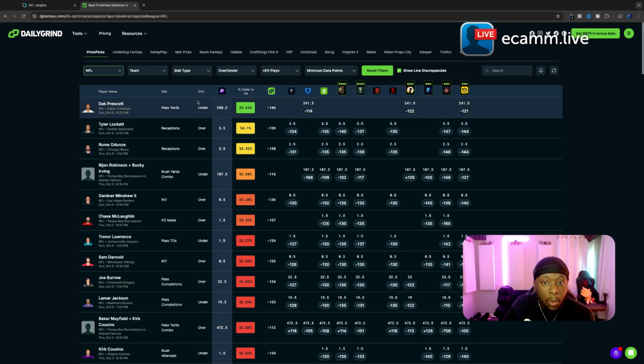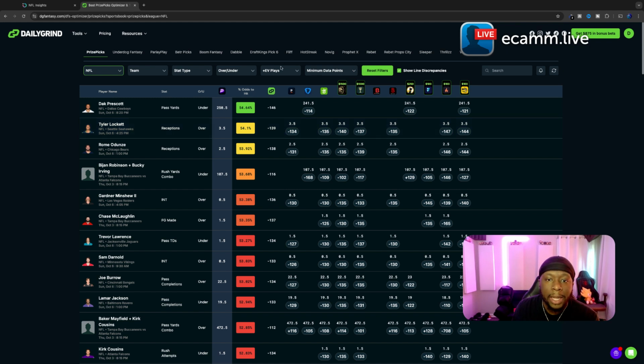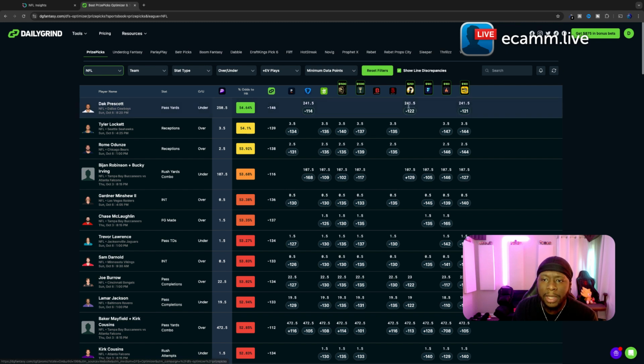Okay, boom. So what we have right now, PrizePicks has Dak Prescott under 250. So their PrizePicks line is at 250.5, right? So as you can see, the great thing about this optimizer is that it gives you all the different lines. Look at this. Underdog has him at 24.1, and who is he playing again? I need to find that out. But Underdog has him at 24.1. FanDuel has him at 24.1. So PrizePicks has the best line to play him under.